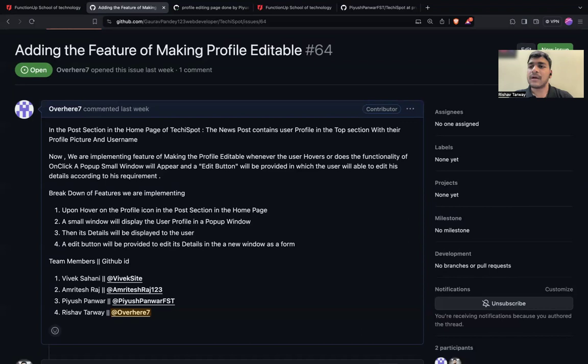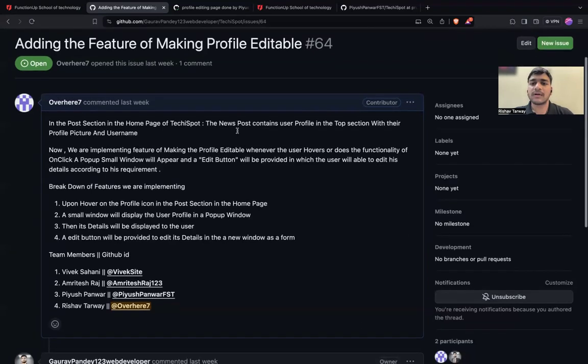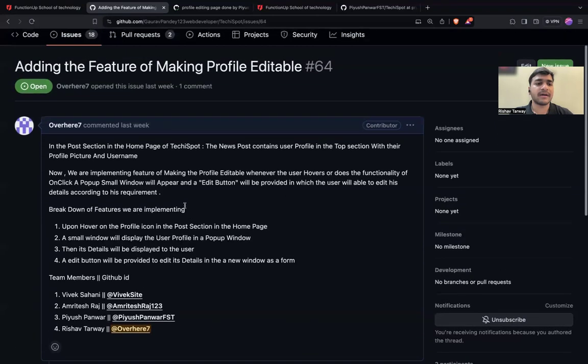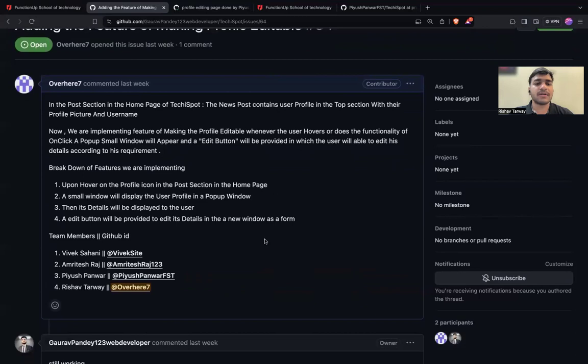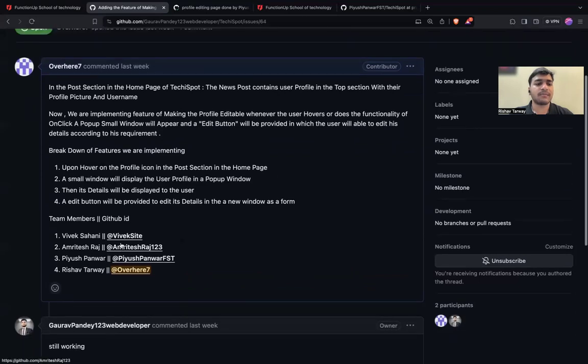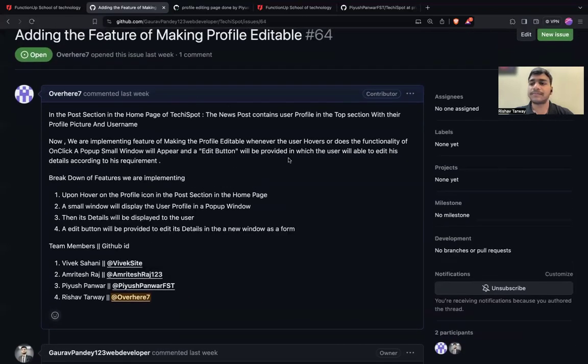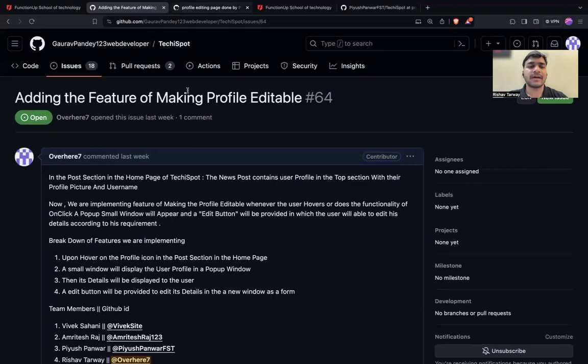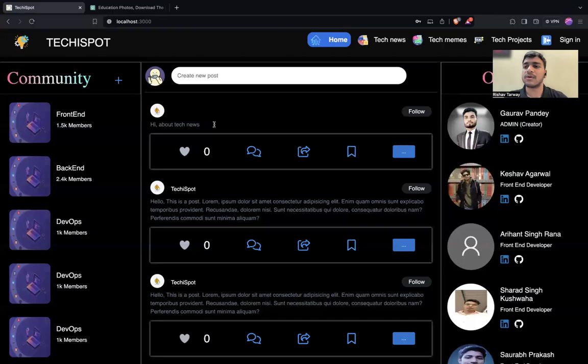So we have made an issue where the main mentor has assigned us this task, and we will work on these 4 functionalities. The members will initialize a pull request, and after checking whether the issues are resolved or not, our mentor will merge the code to the main repo.